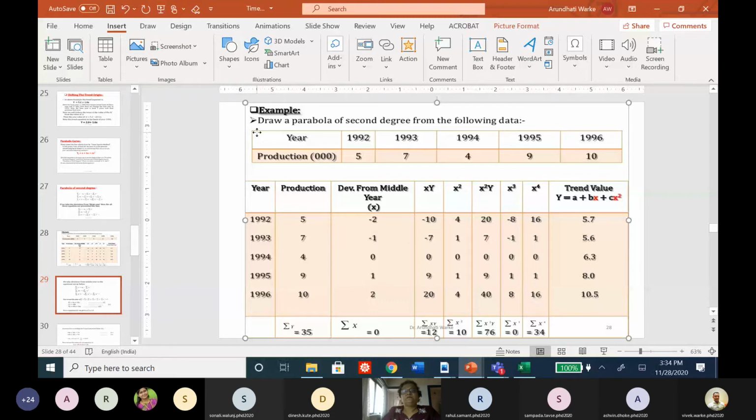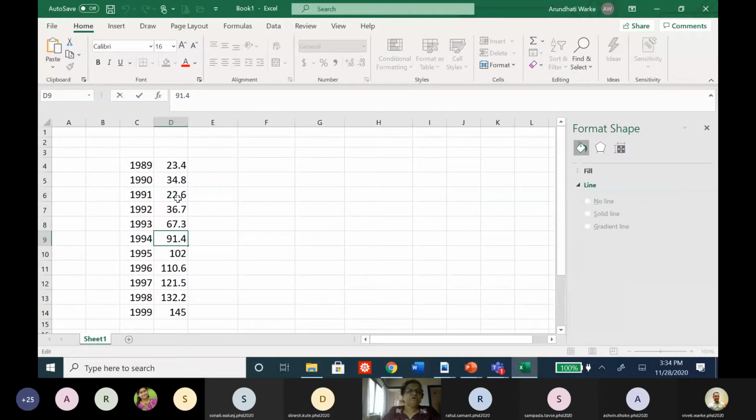No, it has copied here as a picture. Let it be. We can change slightly some values here. This is an increasing trend I have taken, so that's why it is showing. Instead of 91 point, I can change it as 55.4. This I can change it as, suppose, 78.9. I'm making some changes just to see the exact curve.